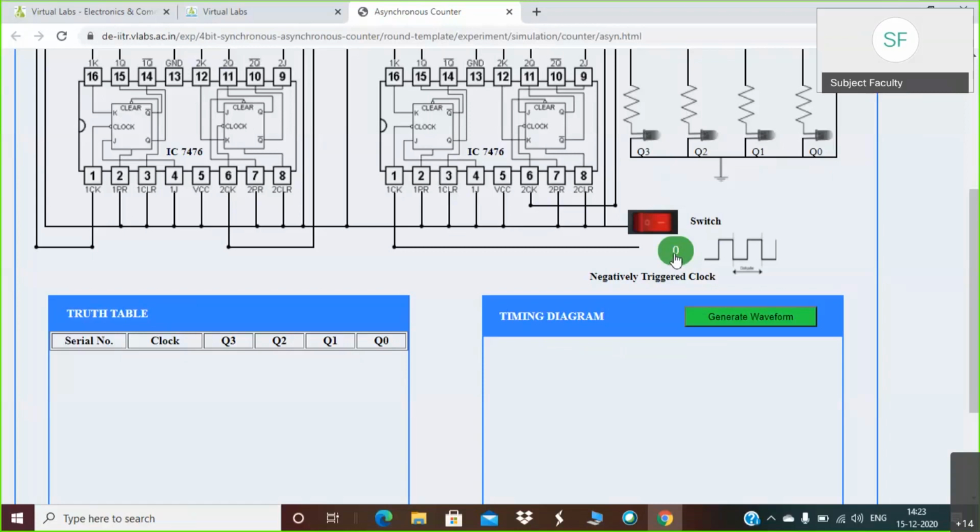Okay, so I am just pressing this particular counter button. I am clicking on this counter button, and what you have to do, you have to just observe the status of LEDs Q3, Q2, Q1 and Q0. So initially you can observe all these LEDs are in off state. So as soon as I press this counter button, then observe what is happening here.